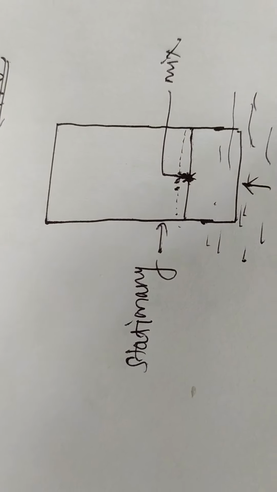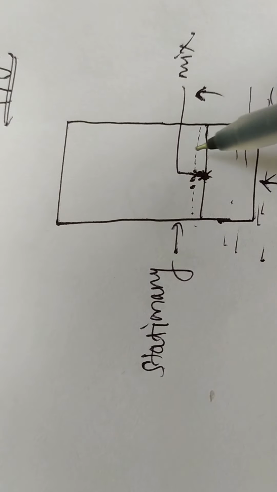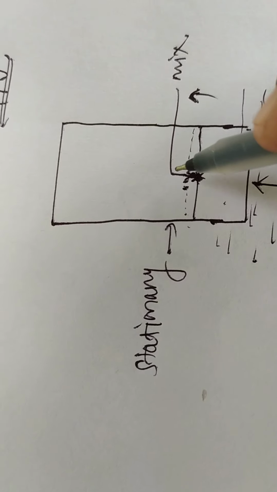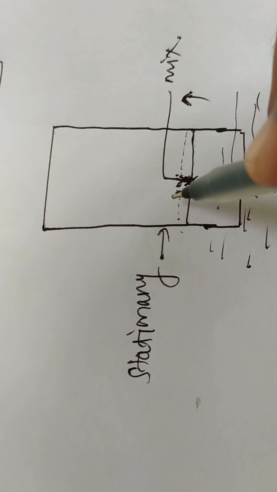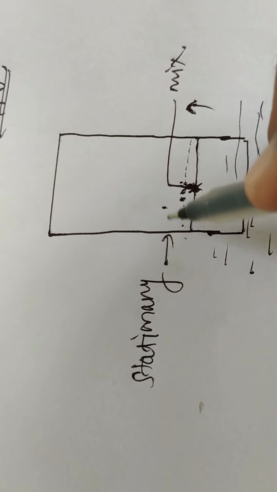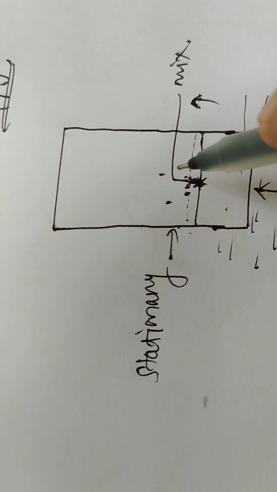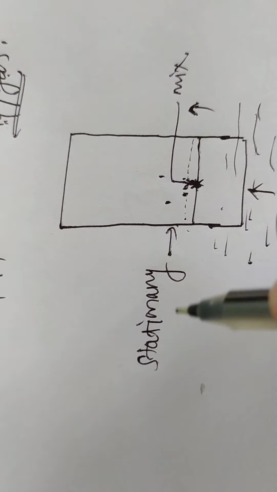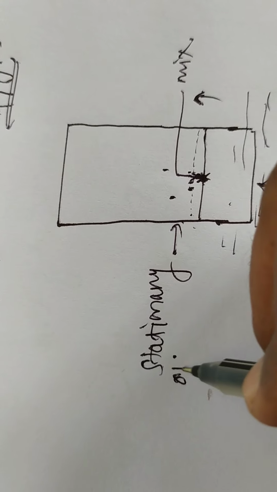The solvent moves continuously upward, and when it comes to a new point it again dissolves the component and carries it to a fresher area, where it is adsorbed again. Means here continuous adsorption and desorption occur.